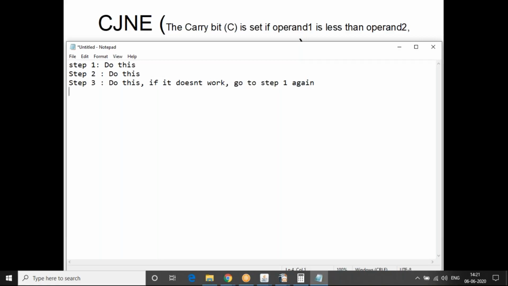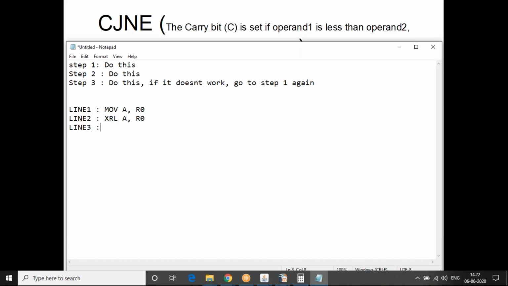So if you want to write something like that in the code, if you have a label for this line 1, move A comma R naught. Line 2, XRL A comma R naught.